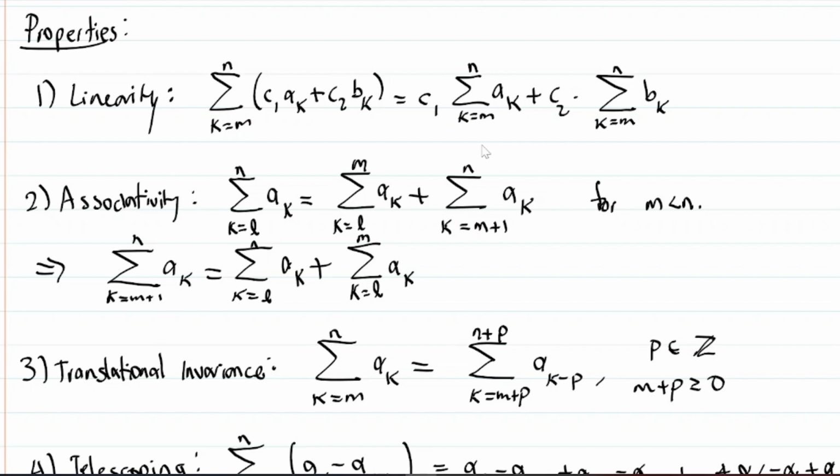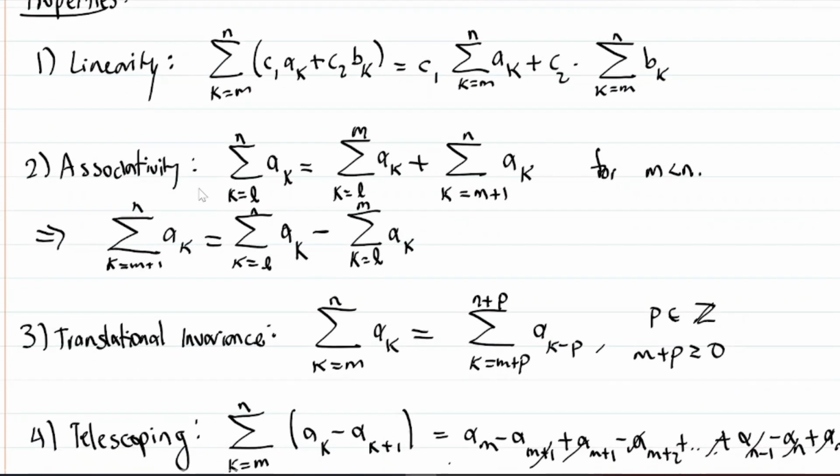Now, this is more important though, as we can rewrite this, and I just realized I wrote this wrong, but it's okay. By subtracting, we can get that the sum from k equals m plus 1 to n of a sub k is the sum from k equals L to n of a sub k minus the sum from k equals L to m of a sub k. So if we ever want to express it with a new lower limit, of course, we can just take it from L to n and then subtract what we added. And hopefully that'll make sense through examples.